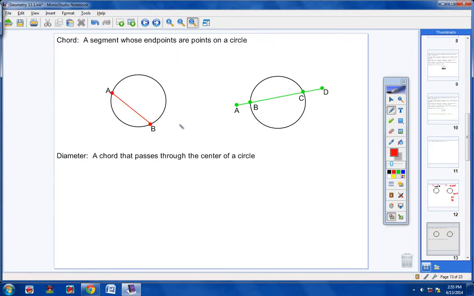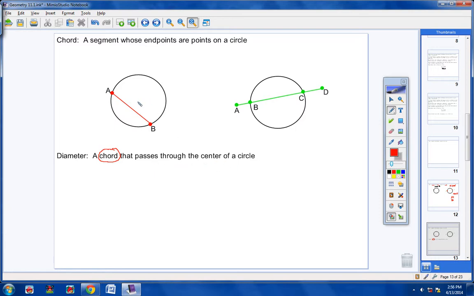Please copy this in your notes. Diameter is a chord. So let's stop right there. If we know the diameter is a chord, then we know it's a segment whose endpoints lie on the circle. But what else is a diameter besides being a chord? It also passes through the center of a circle. For example, we'll go ahead and copy this down. Diameter, a chord that passes through the center of a circle.